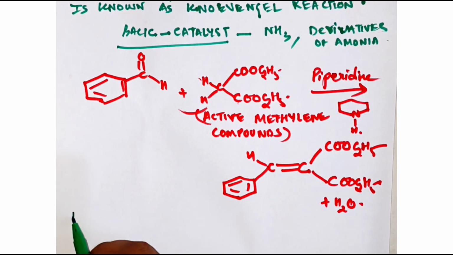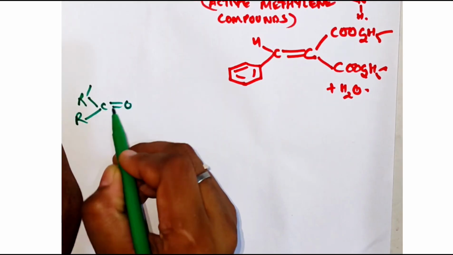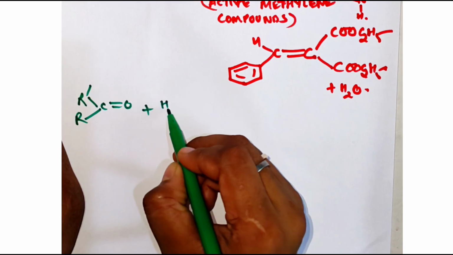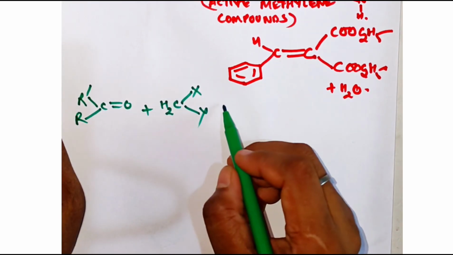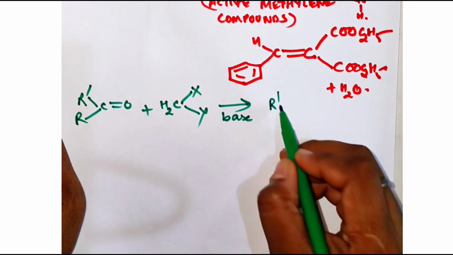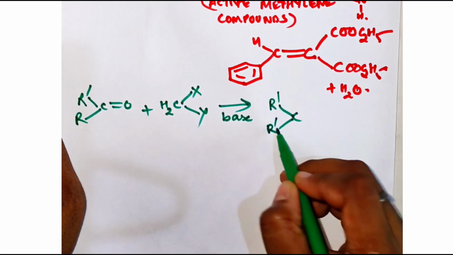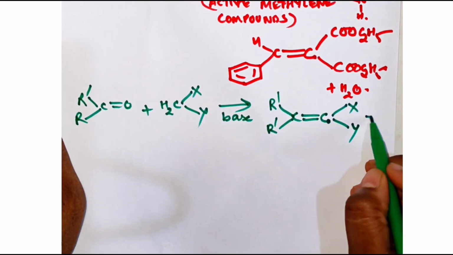This I have given with an example. If I write the general formula, it is like this. This is an aldehyde or a ketone, and H2C with X and Y, that is, two electronegative groups, in the presence of a base gives R'C double bond C with X and Y, plus water.